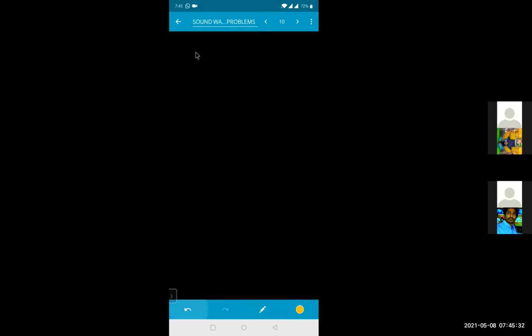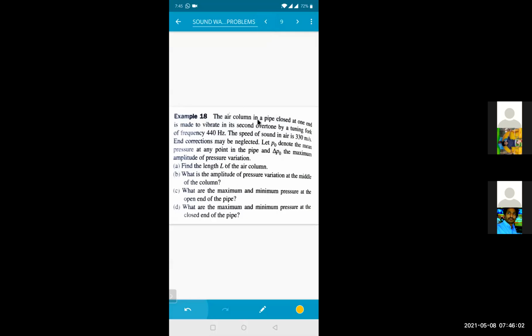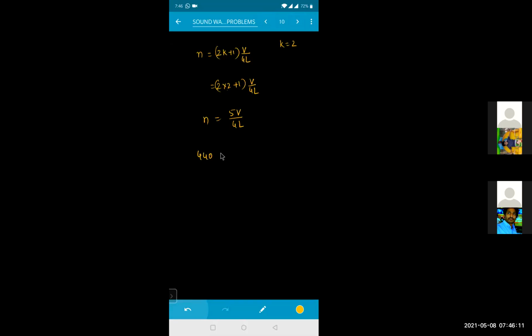So the frequency of the second overtone will be equal to how much? The frequency of the second overtone equals (2K plus 1) into V by 4 into L. So K is how much, beta? 2. This becomes (2 into 2 plus 1) into V by 4 into L. So 2 into 2 is 4, 4 plus 1 is 5. So it is 5 into V by 4 into L. The air column in a pipe closed at one end is made to vibrate in its second overtone by a tuning fork of frequency 440. That equals 5 into V divided by 4 into L.